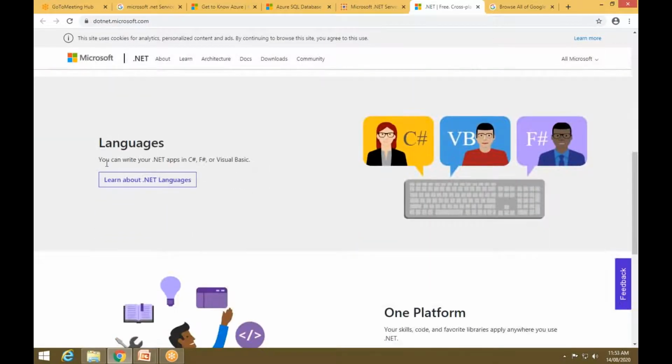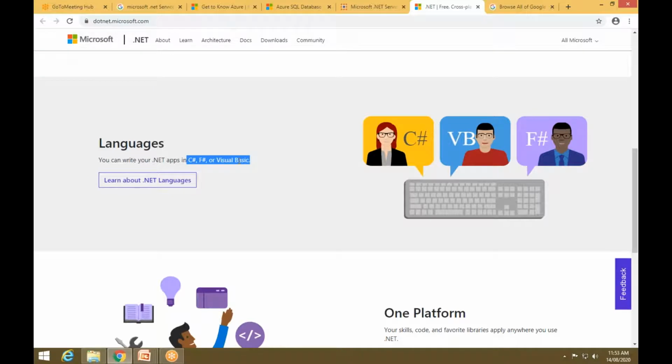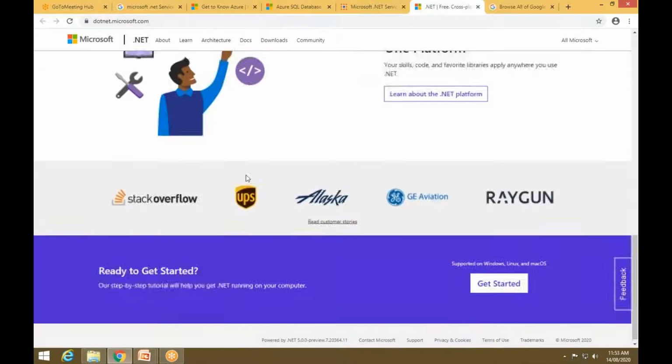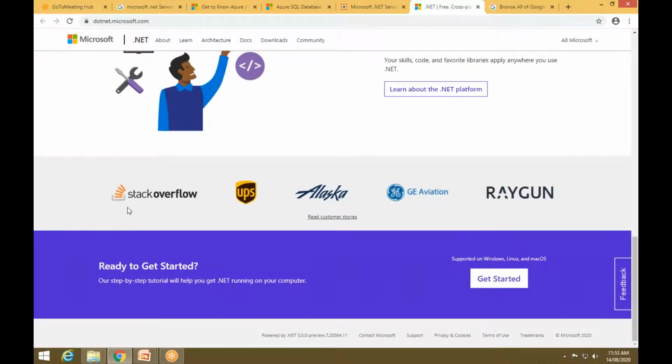Then which language are you using for this? We can use C Sharp, F Sharp, and Visual Basic. So these are the main three languages you can use to develop any application in the Microsoft .NET services. Then you have the customers. Now all of you have seen the Stack Overflow application. This is also using the Microsoft .NET framework. So these are the customers of Microsoft .NET services.